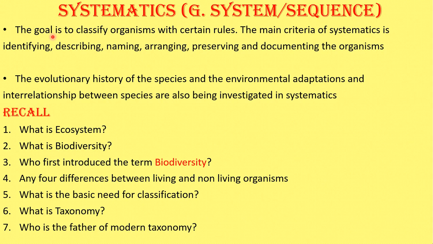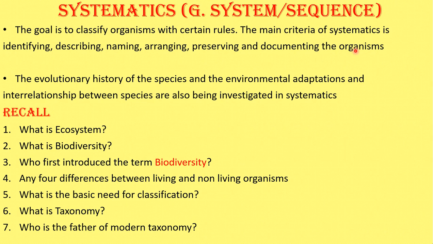So the main aim or goal of systematics is to classify the organism with certain rules. Okay, we are following certain rules for this. What is the main basic criteria for systematics? Identifying the organism, describing the organism, naming the organism, arranging the organism, preserving the organism, and giving the documentation for the organism.